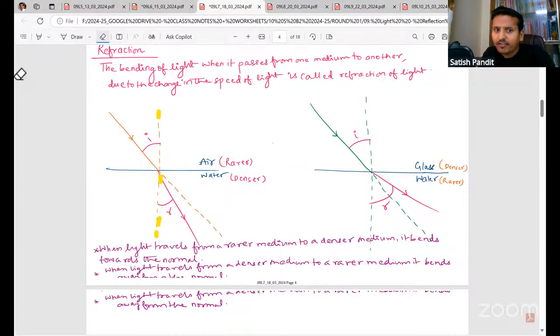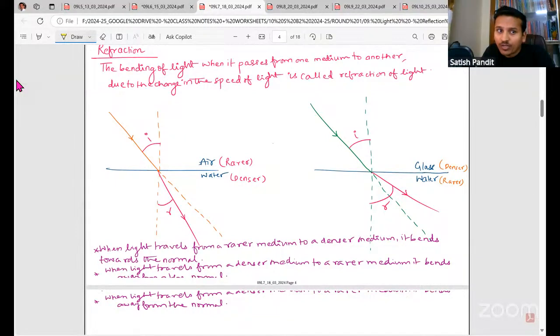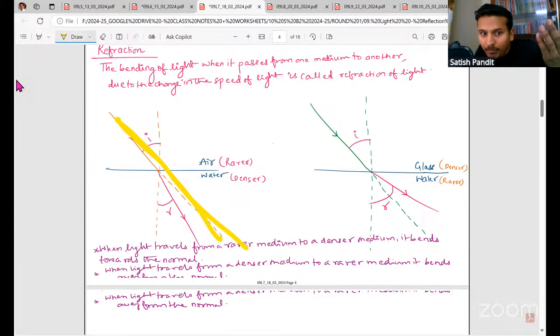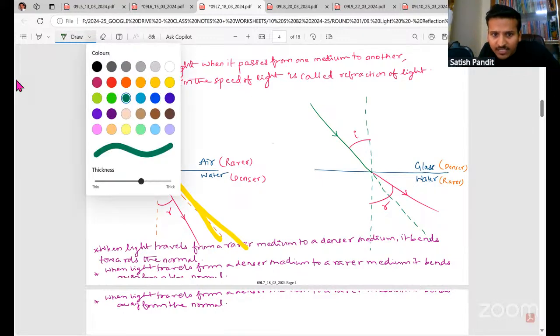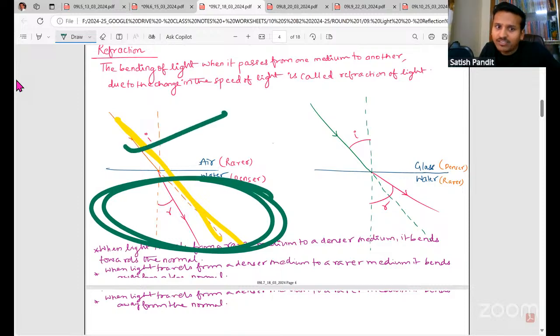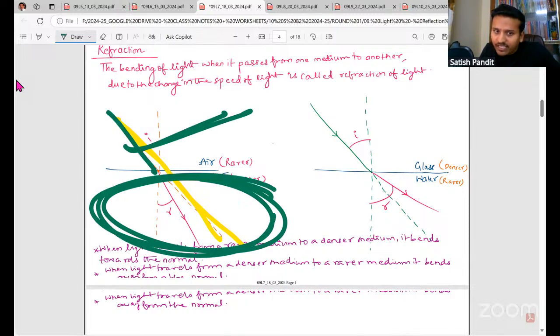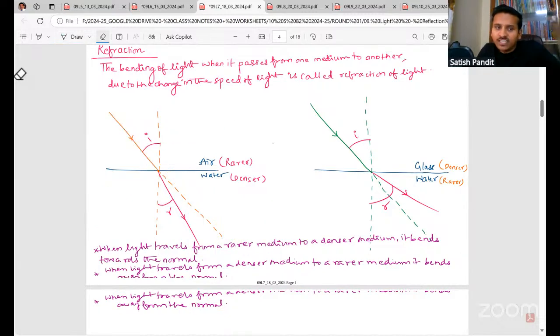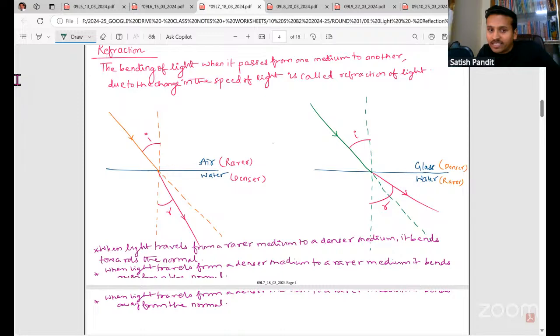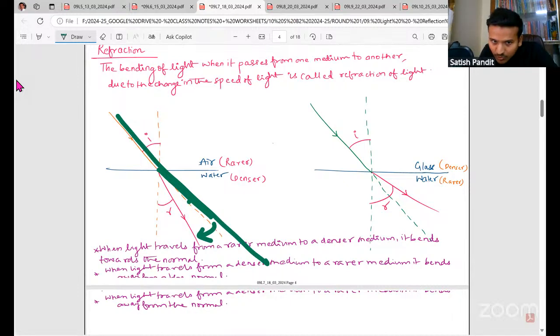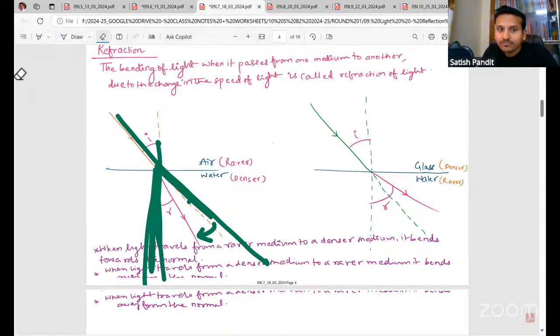So when light is traveling from a rarer medium to a denser medium, it is going to bend towards the normal. See, originally light would have gone in a straight line. Where is the bending taking place? Bending is taking place in this particular medium, because in air light will travel in a straight line. Bending will take place here because there's a change in the medium, and because of the change in medium, the speed of light will also change. So it was supposed to go like this, but it will come towards the normal. This is the normal, right? It is coming towards it.